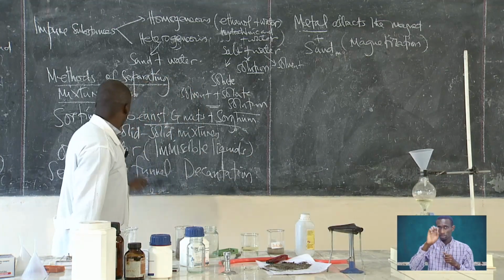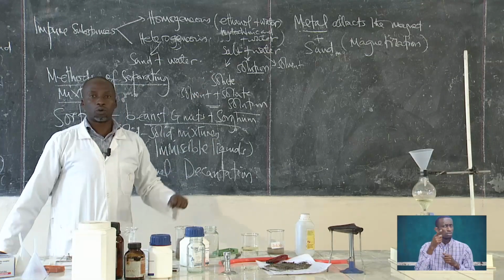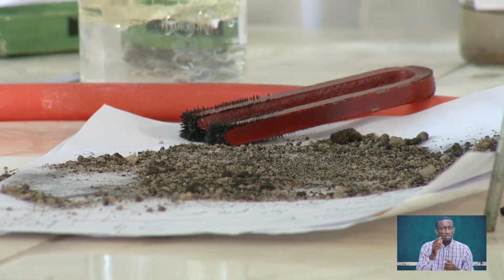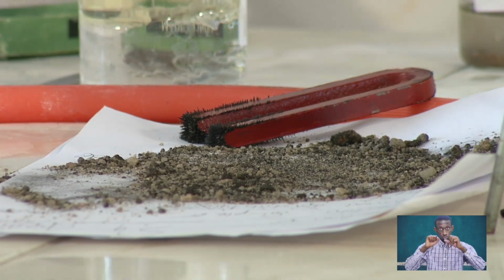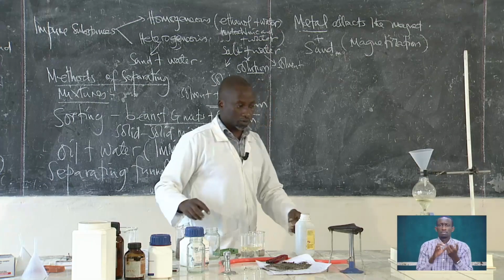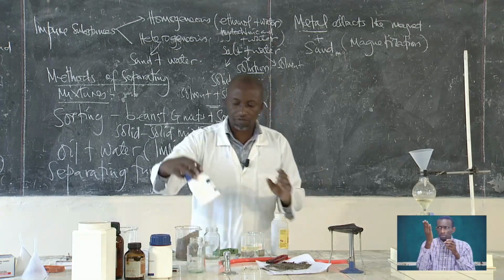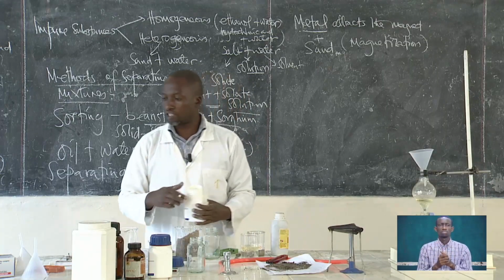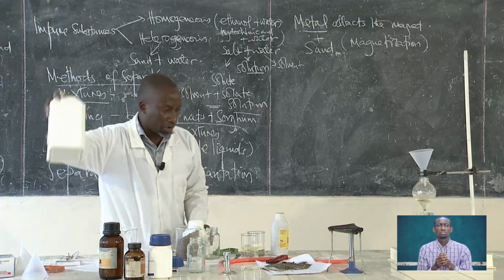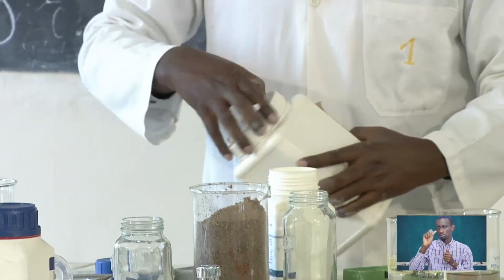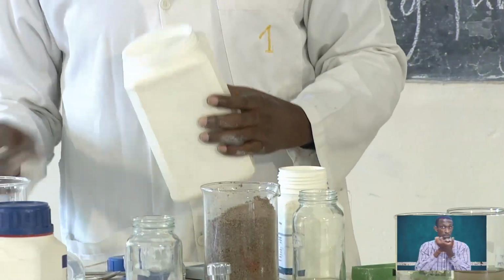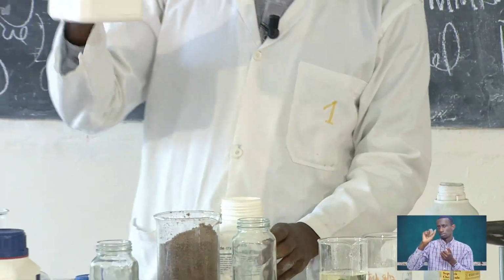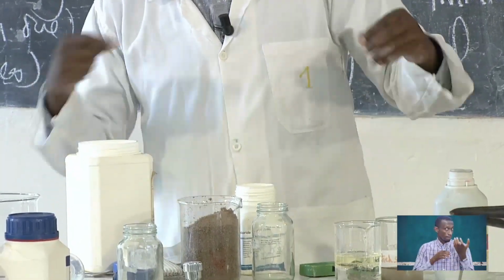Remember, we have looked at sorting, decantation, and now magnetization. Let's look at another method that can be used to separate mixtures. We have sodium chloride. This sodium chloride is mixed with ammonium chloride. They are mixed together. This is a mixture of sodium chloride and ammonium chloride. We are going to mix them together.